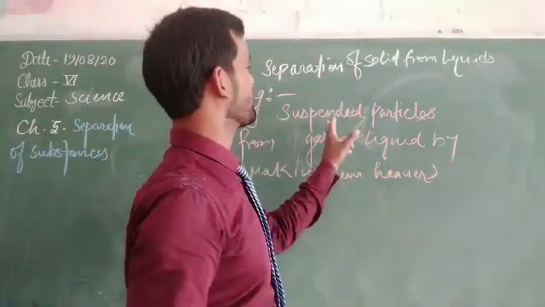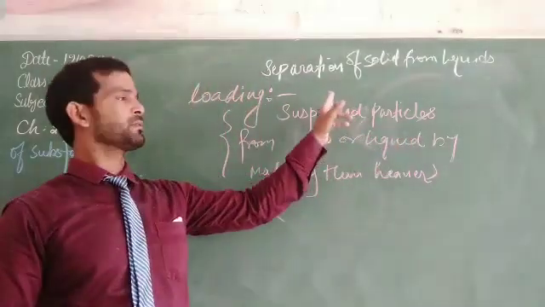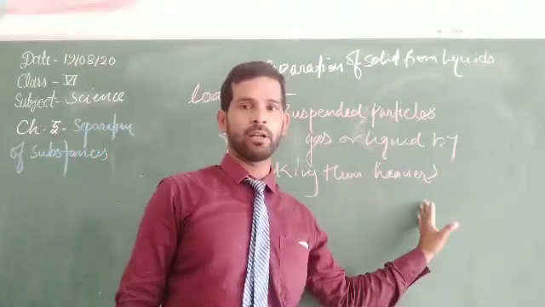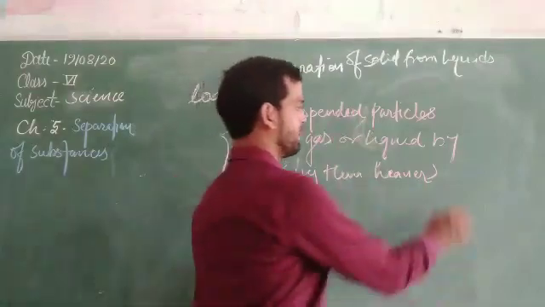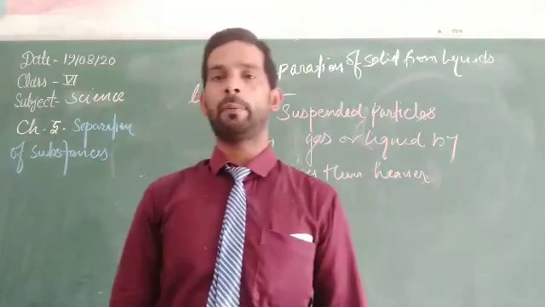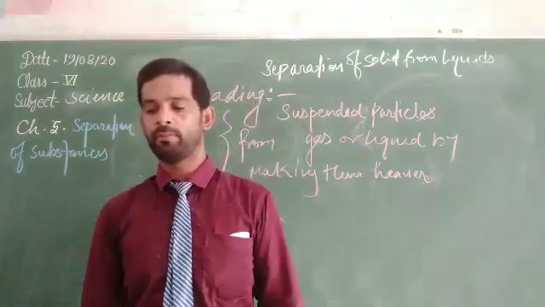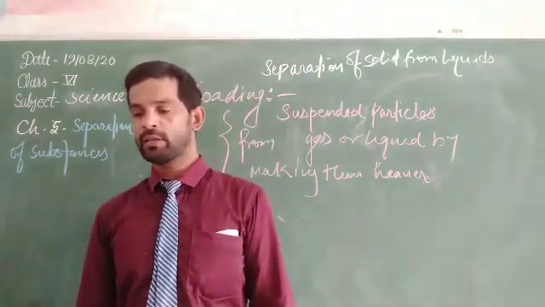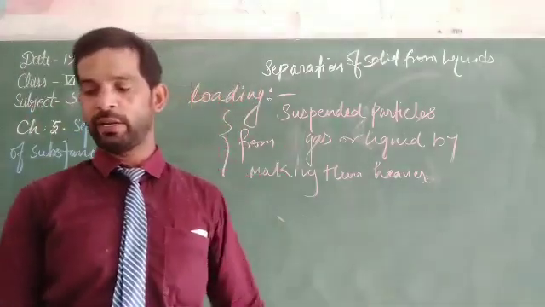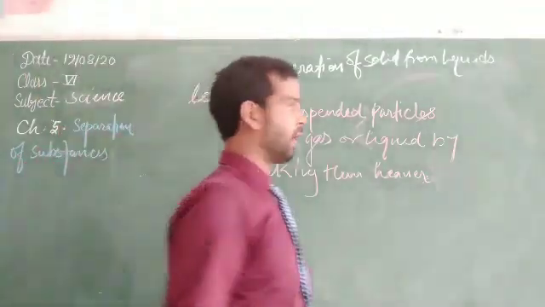Loading is the process through which suspended particles are obtained from the gas or the liquid by making them heavier, by applying or using a material. So loading is the process in which alum is deposited on the suspended clay particles of muddy water to make them heavy and get settled down.